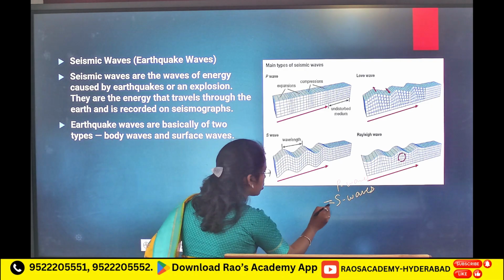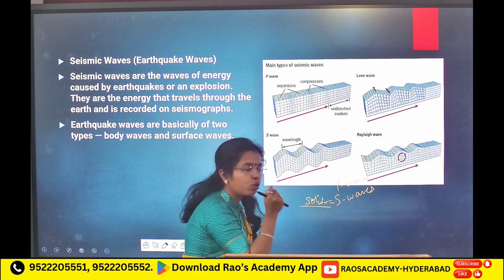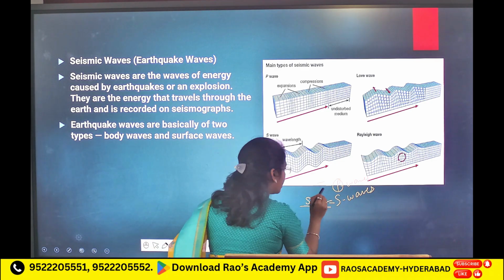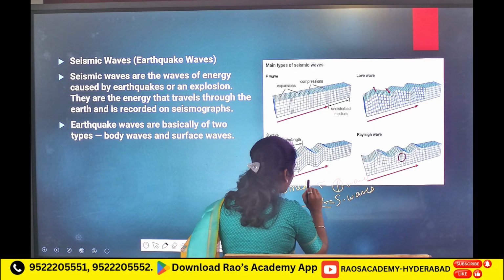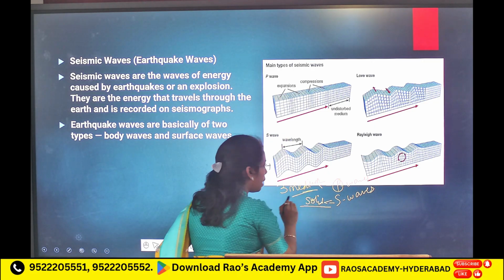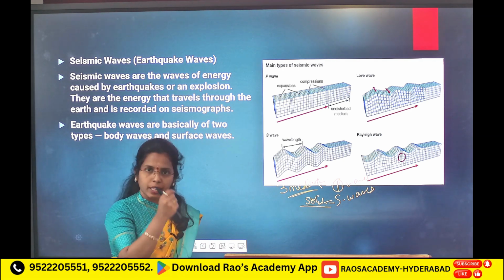S means solid, you have to remember. P waves travel through all three mediums, but because of the difference in density, they refract.